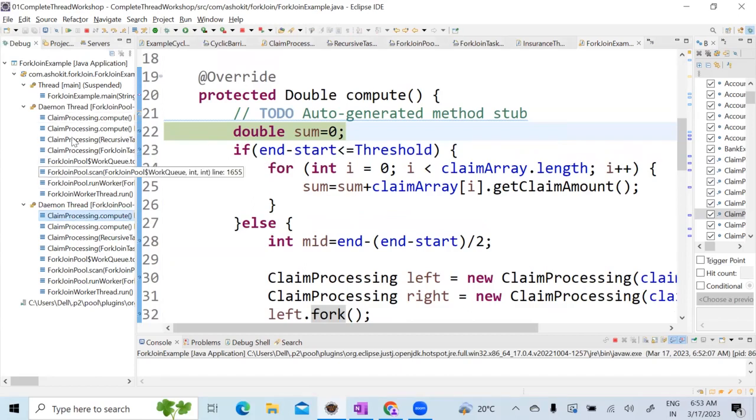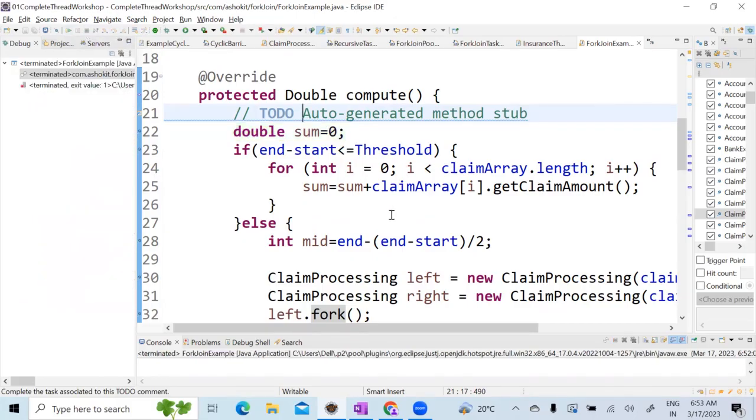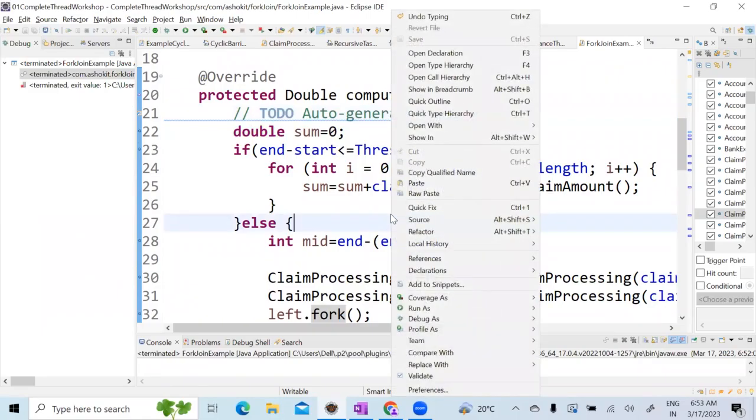So here, whenever I'm debugging, you have to select this thread. But if I run the program, can I say automatically this chunk of data will be divided parallelly among the threads and then run? Yes or no? If I run the program, if a for loop has to be executed 1 crore times, those 1 crore records will be divided into multiple threads, and those can work parallelly, and then the result can be summed up later, correct? So that is the beauty of a fork join pool.